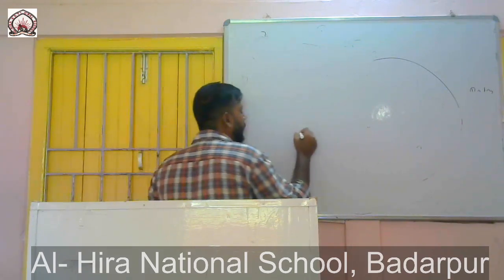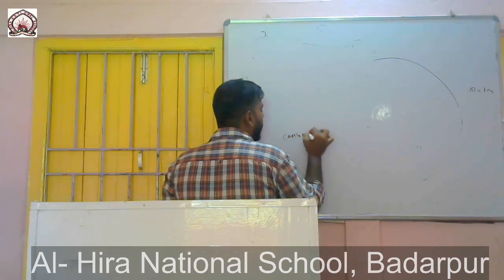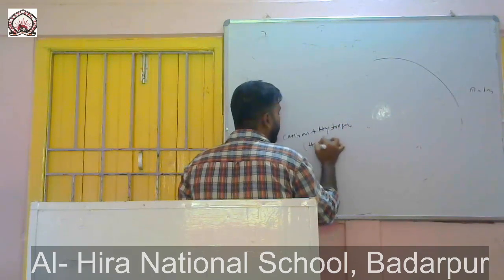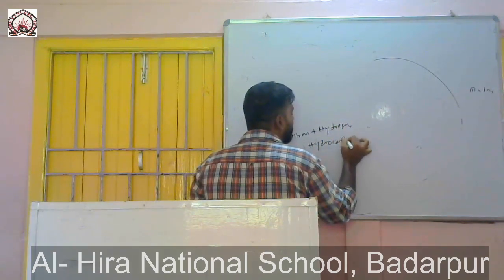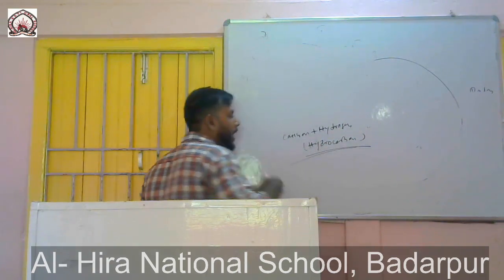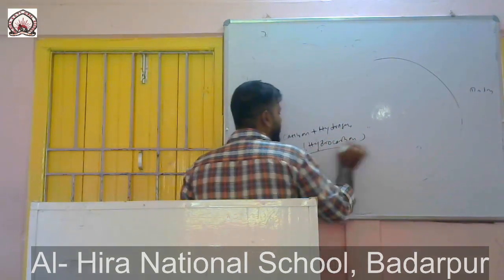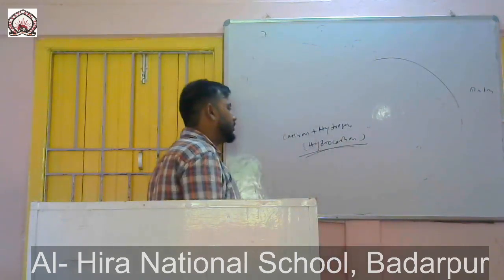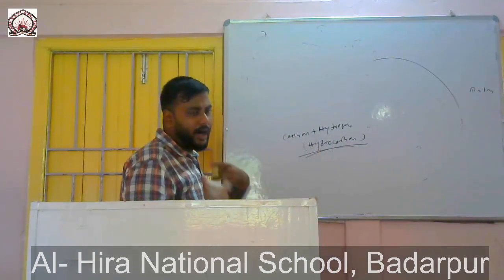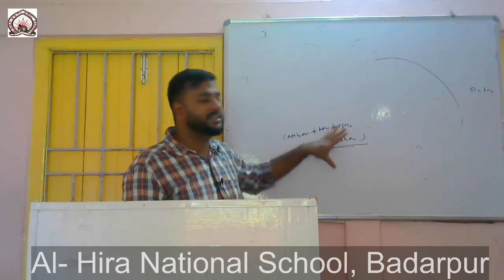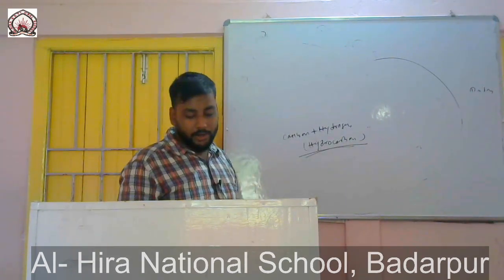Don't worry, you will study hydrocarbons in your organic chemistry. Hydrocarbon itself is a very huge field. You will learn it in your higher classes.